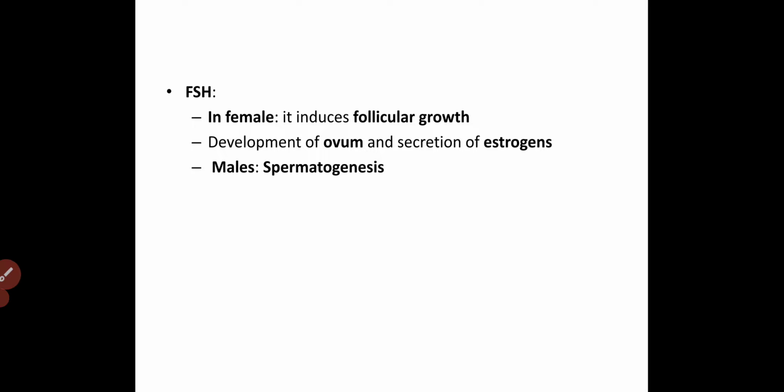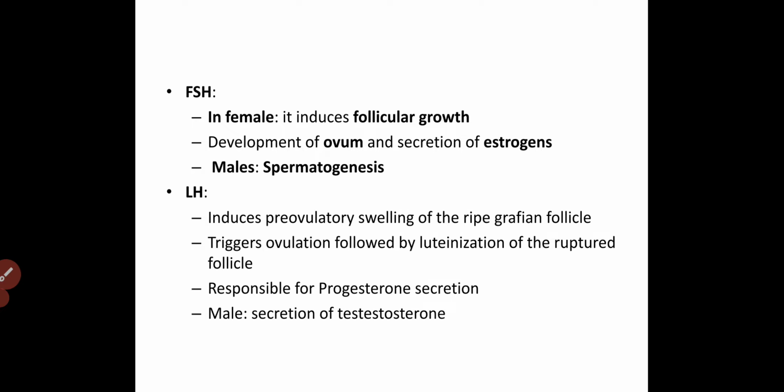So this FSH is responsible for the secretion of estrogen in females, and in males it has a role in spermatogenesis. Then LH, luteinizing hormone, which we already know about. It induces the pre-ovulatory swelling and ripening of the Graafian follicle. It also triggers ovulation. Before ovulation, there is an LH surge, and this LH surge is important for ovulation. It is also responsible for progesterone secretion in females.